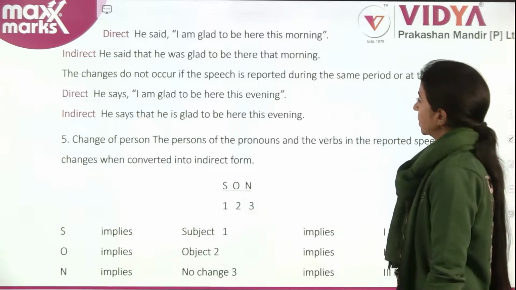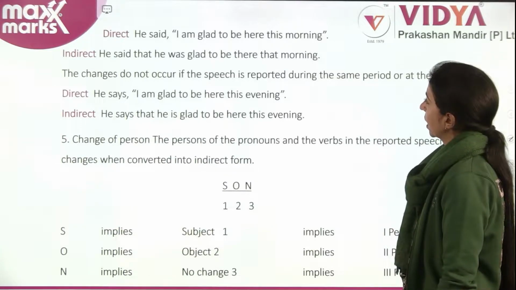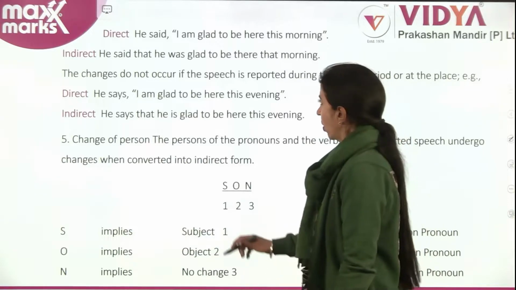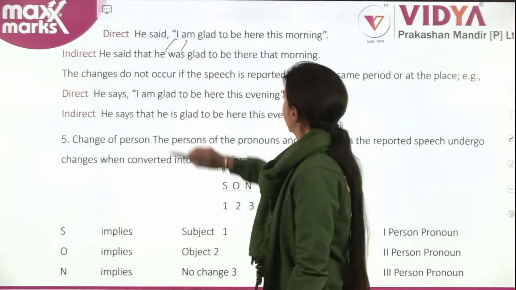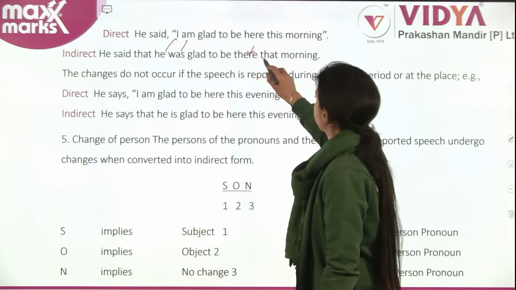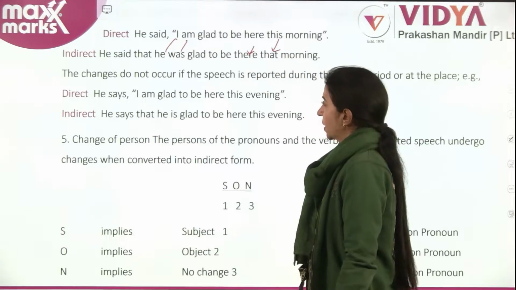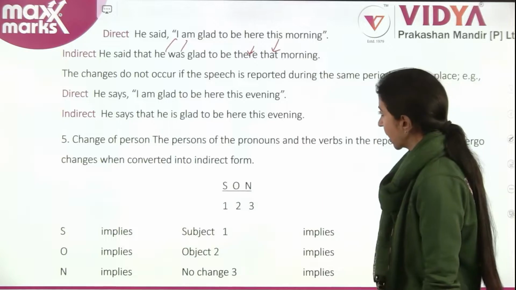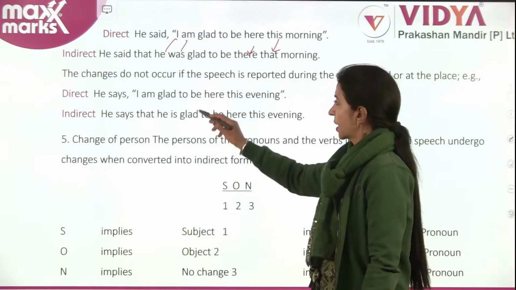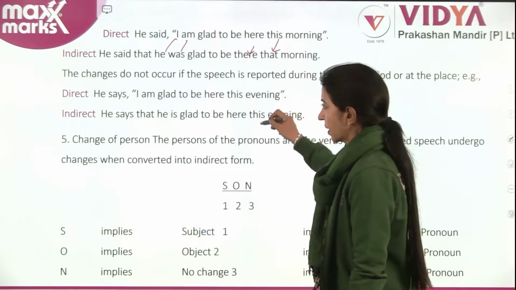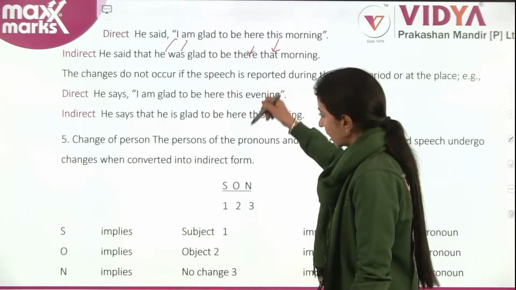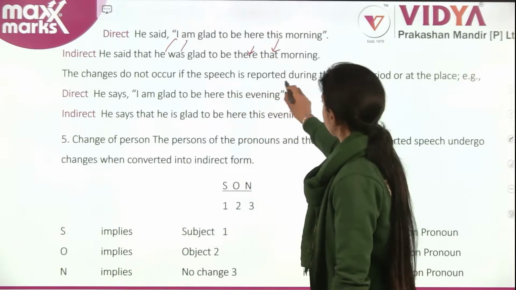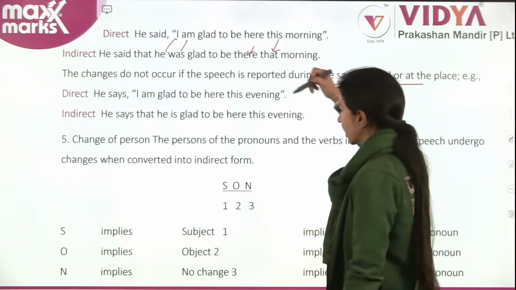Next, direct: He said, "I am glad to be here this morning." He said that he was glad to be there that morning. The changes do not occur if the speech is reported during the same period or at the same place. Example: he says, "I am glad to be here this evening." He says that he is glad to be here this evening.